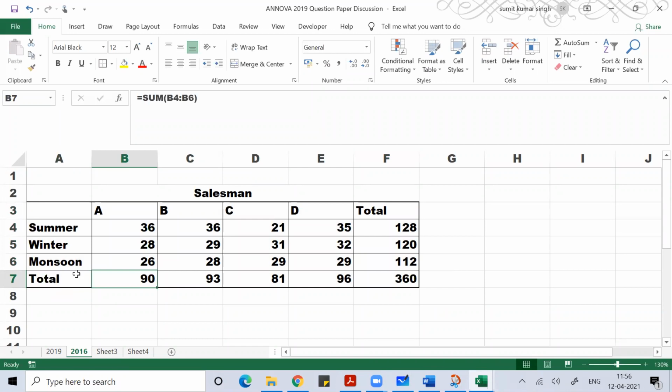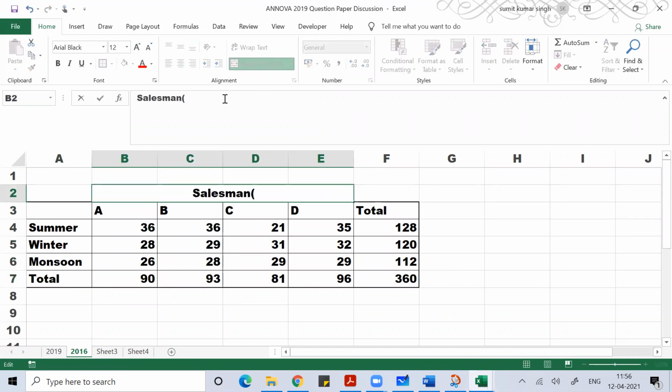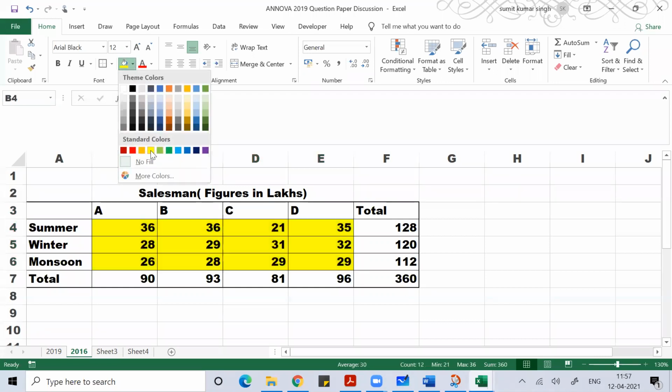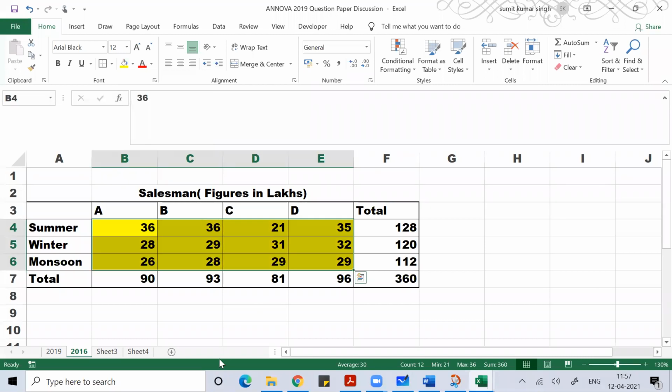So this data is given to us, the salesman figures in lakhs. I hope you understand column wise.